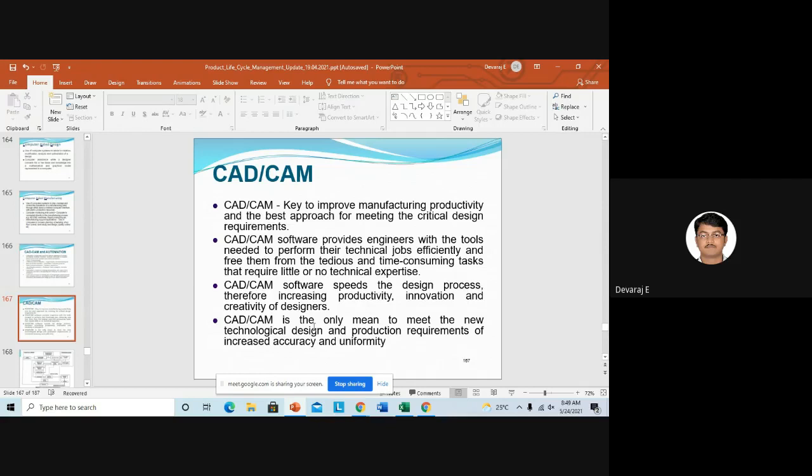give a better product for society with more technical designs. So we need software like CAD/CAM to reduce the time, to give a better product for society with respect to the technical design. And the main thing is to increase the accuracy of the product. That is your quality or the tolerance. Everything will come under the accuracy. And uniformity. So for this purpose, you want this CAD/CAM software.